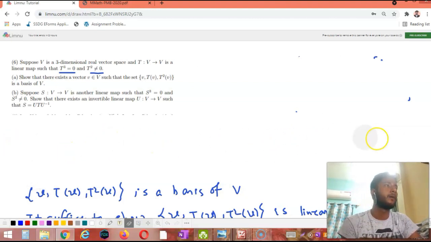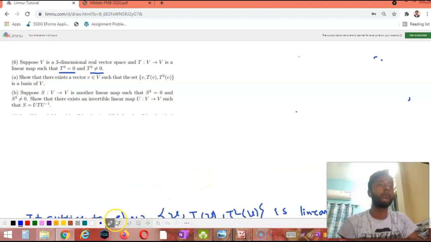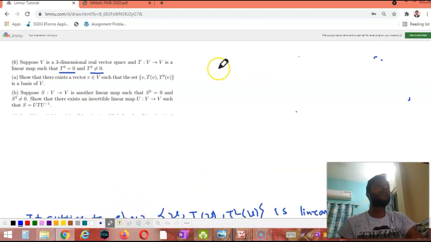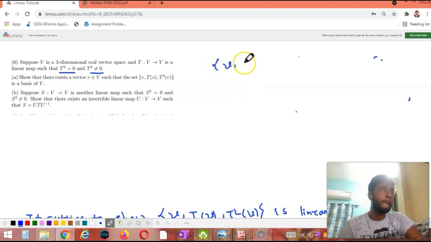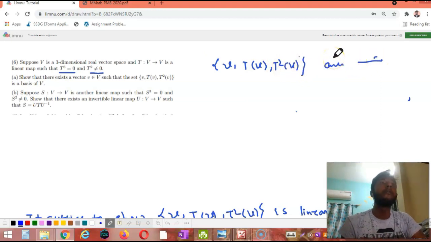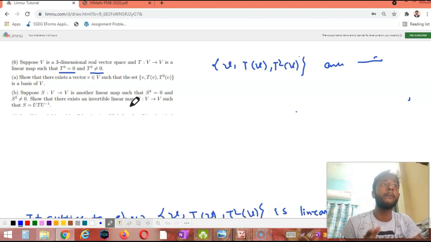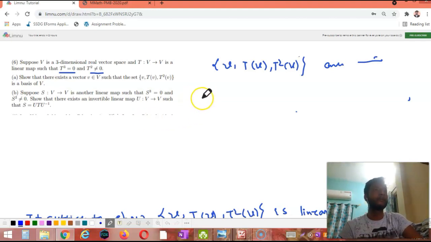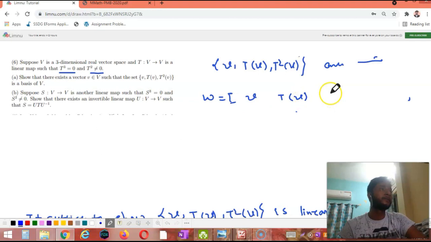Okay, just a second. Okay, now we can do this. What we already showed is that V, TV, and T square V are linearly independent. We know that there is no difference between a linear transformation and a matrix, so we are considering a matrix W equal to V, TV, and T square V.